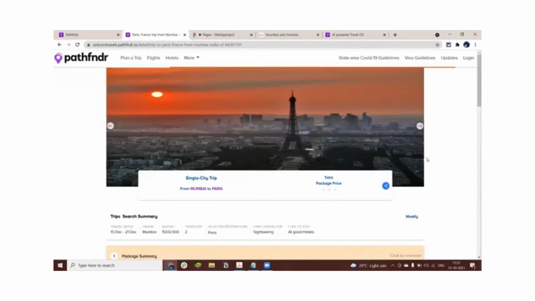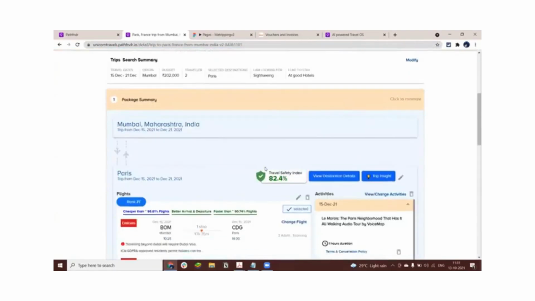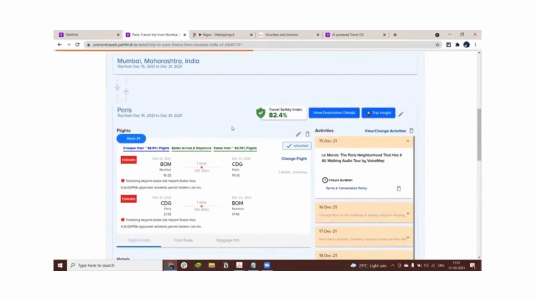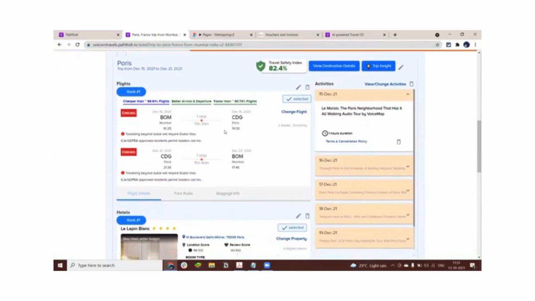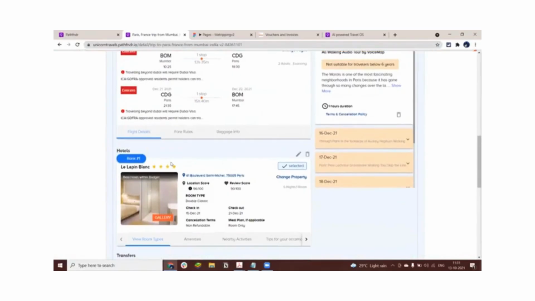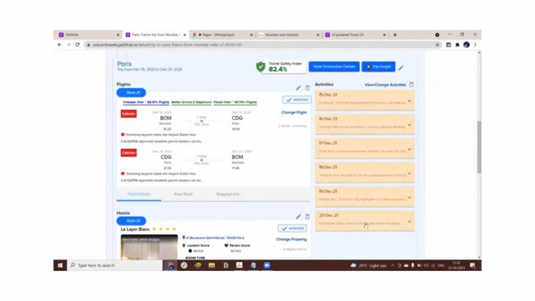Our system is going ahead and figuring out right now what would be the most right choices for Joe to travel to Paris from Bombay. As you can see over here, our system has figured out what would be the most appropriate flight out of all the flights operating between Bombay and Paris, what would be the ideal stay where he can put up, and what would be the day-wise activities Joe should do.